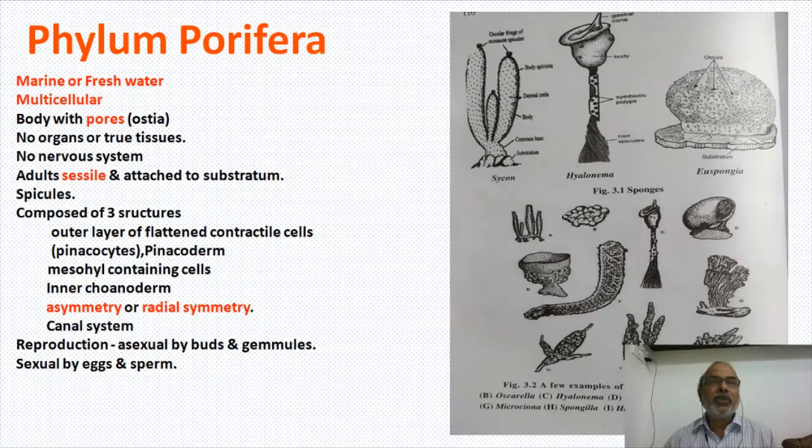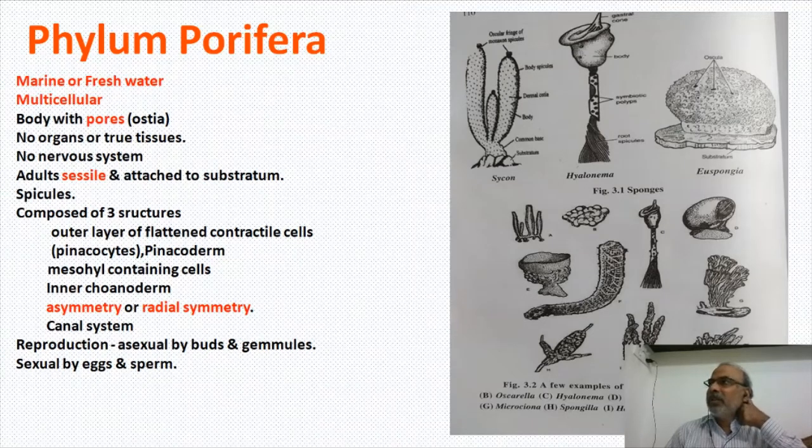Reproduction occurs in sponges. Asexual reproduction occurs either by fragmentation, budding, or gemmulation, and sexual reproduction is there. Eggs are produced and sperms are produced. Almost all are hermaphroditic, bisexual. Even though they are bisexual, because of their protandrous nature, the testes mature earlier than the ovaries.